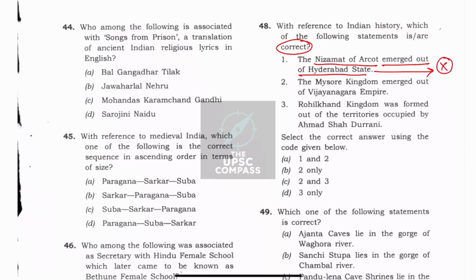Second, the Mysore kingdom emerged out of Vijayanagara Empire. So this is common knowledge and we can mark this as right. However, this leaves us with the option B and C. Now, Rohilkhand kingdom was formed out of the territories occupied by Ahmad Shah Durrani. I did not know this statement, so that is why I arrived at 50-50.